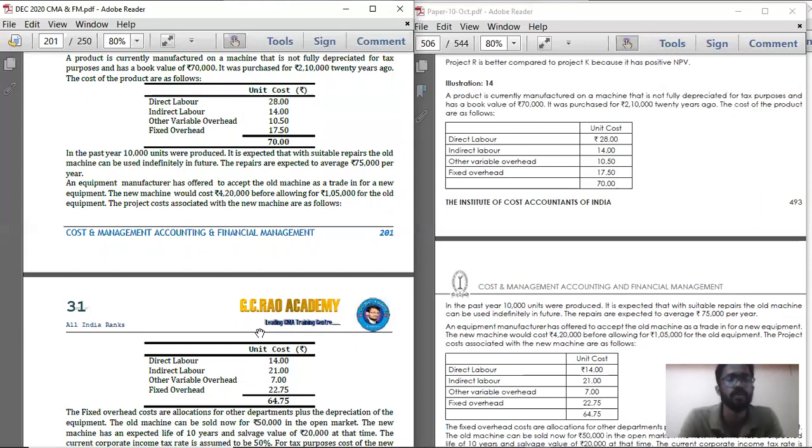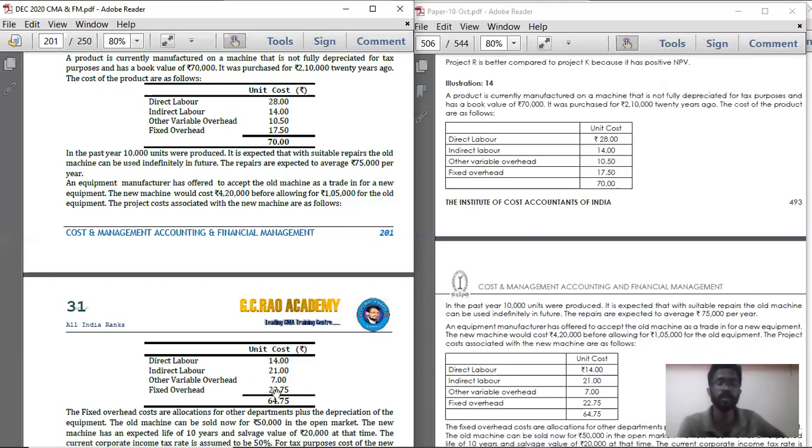Next, the project costs associated with the new machine are as follows. Because of the change to new machinery, if you go for the new machinery by signing this deal, the direct labor cost will fall to 14 rupees from 28 rupees. Indirect labor will increase to 21 rupees.